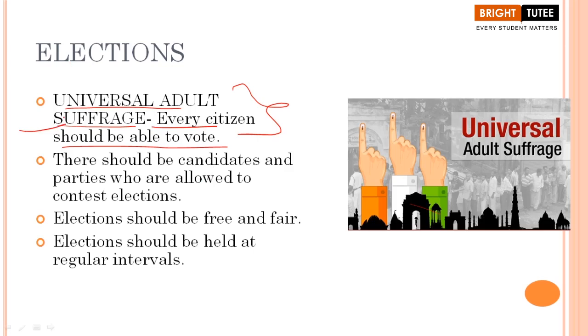Apart from that, there should be candidates and parties who are allowed to contest elections. Now imagine a situation where there is only a one party system or single party system, and there are no competitors. There are no other political parties taking part in these elections. Now, can you call that a democratic system? Definitely not, students, right?